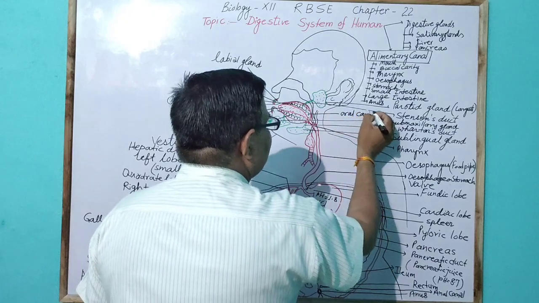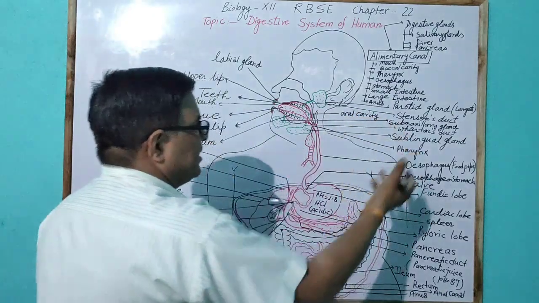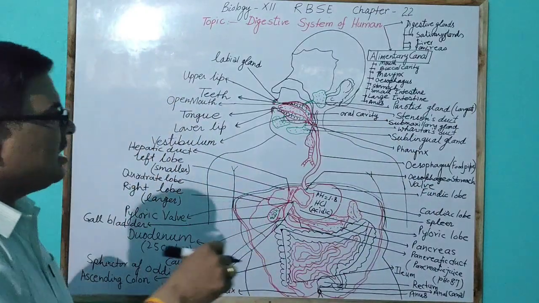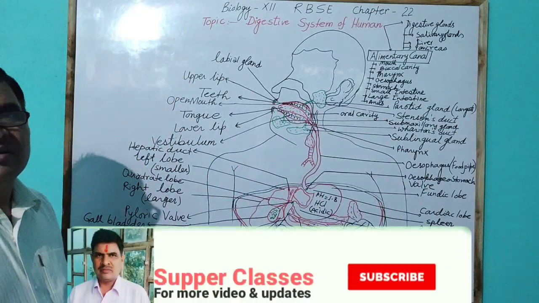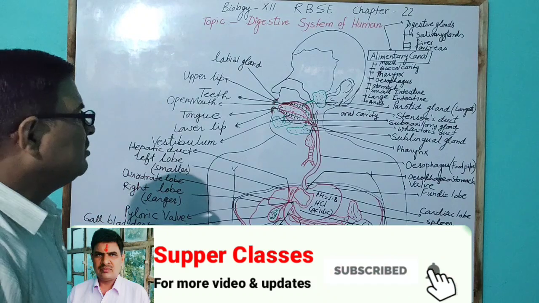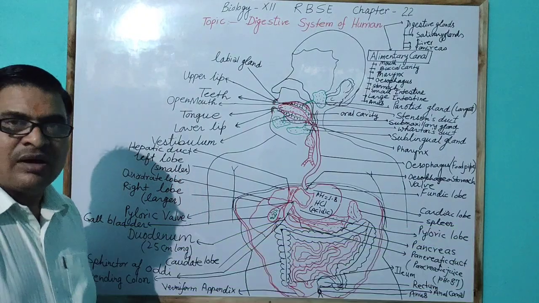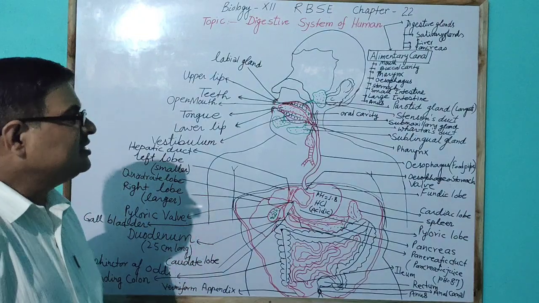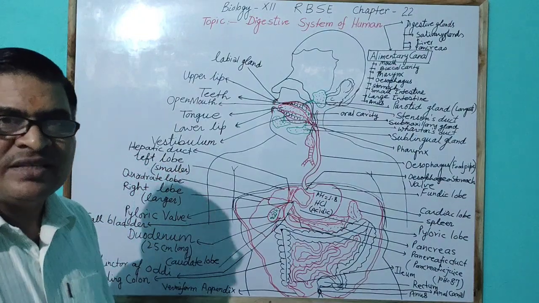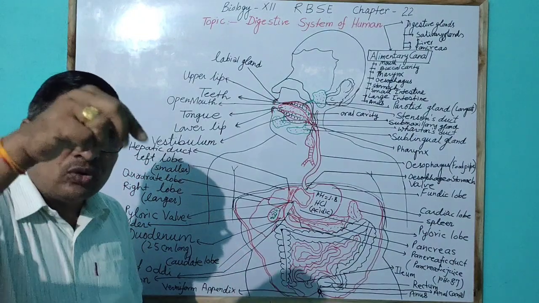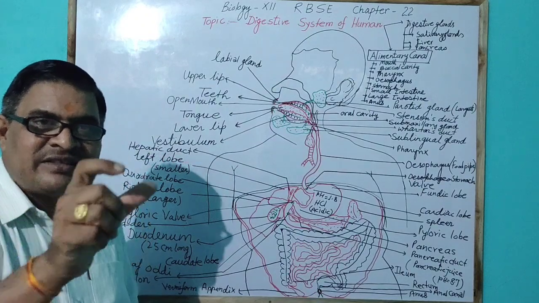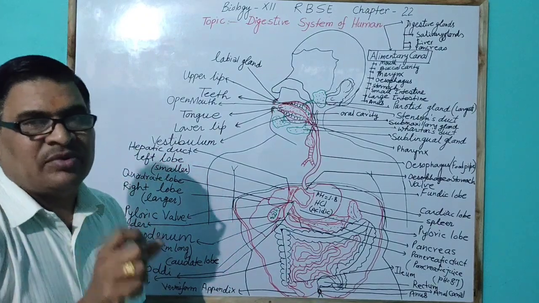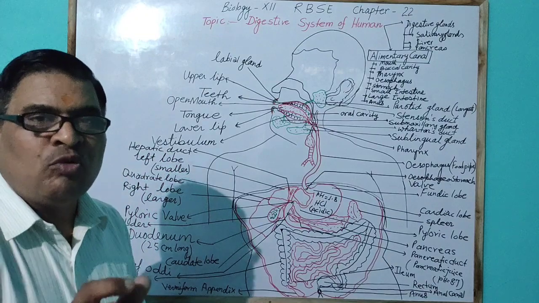From the oral cavity, the oropharynx opens in the pharynx part, and from the nasal chambers, which open in the pharynx, this is called the nasopharynx. A small outgrowth hangs in a triangular or conical shape, which is called the uvula.